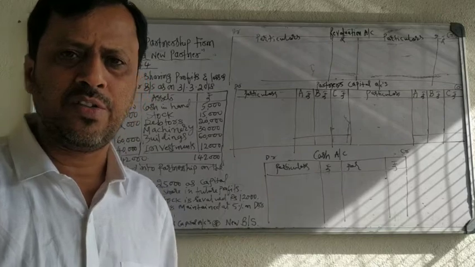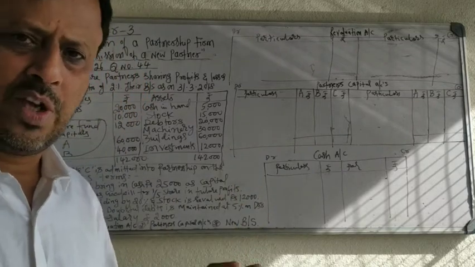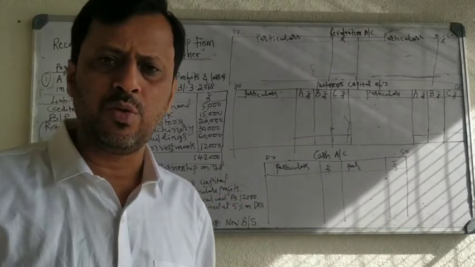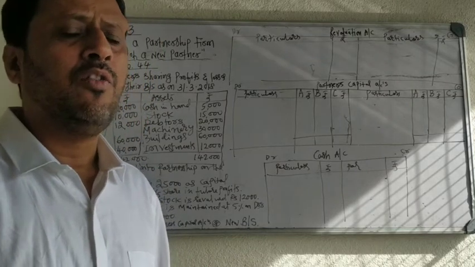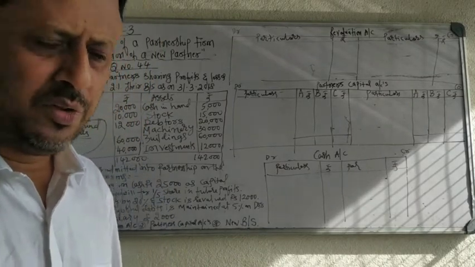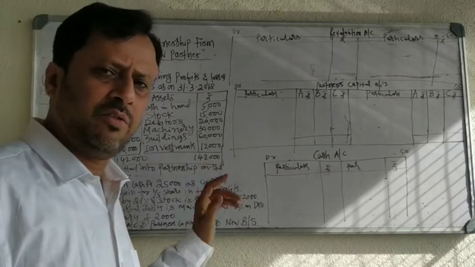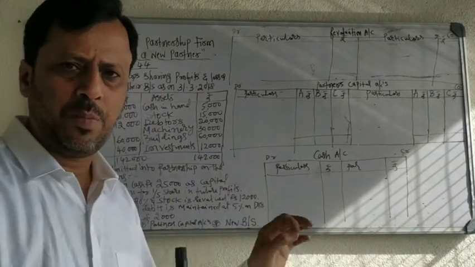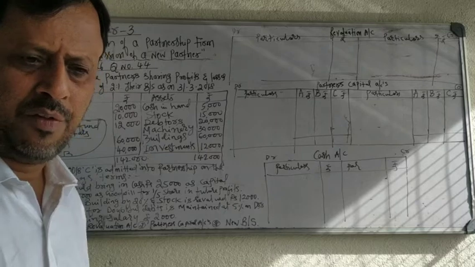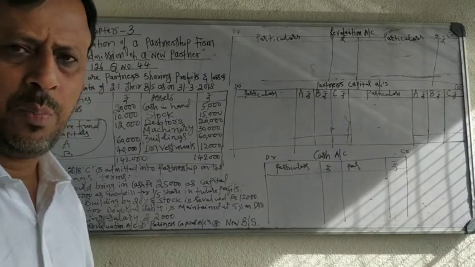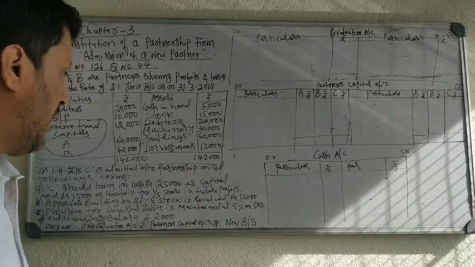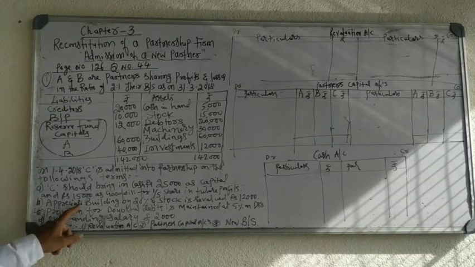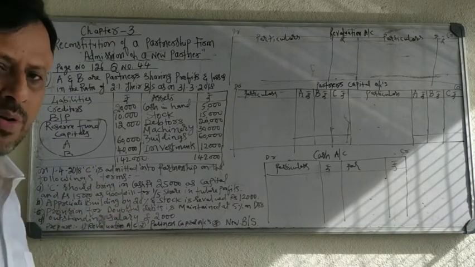So the new partner is giving 25,000 rupees as capital and 15,000 rupees as goodwill. Totally he is bringing 40,000 rupees into the business. This is one of the adjustments: the new partner brings 25,000 capital, 15,000 goodwill, totally 40,000 rupees to the firm. Next adjustment: appreciate building by 20%.